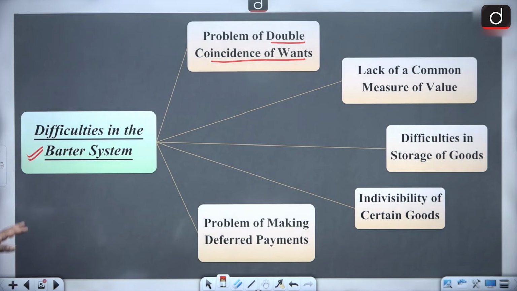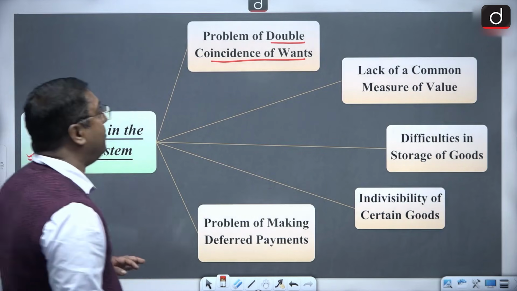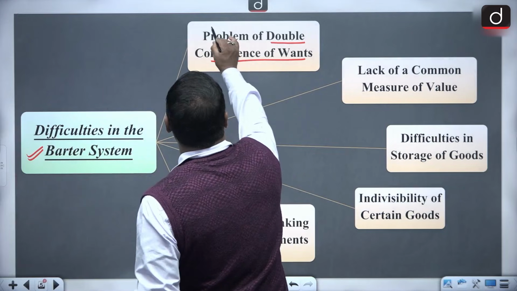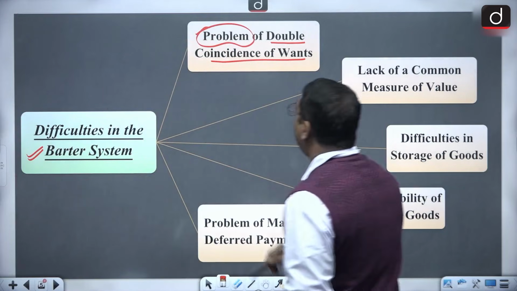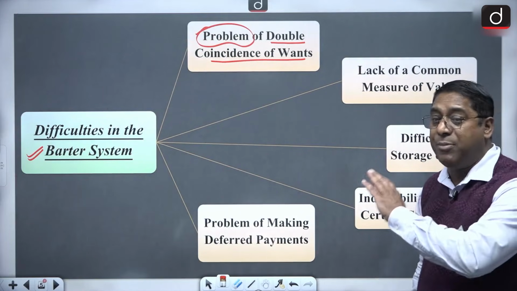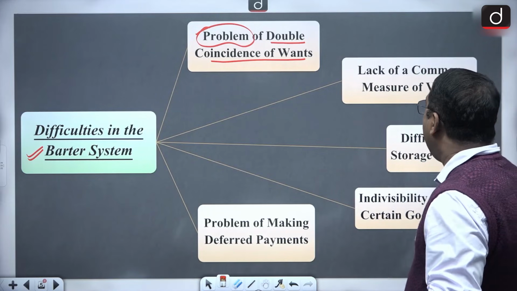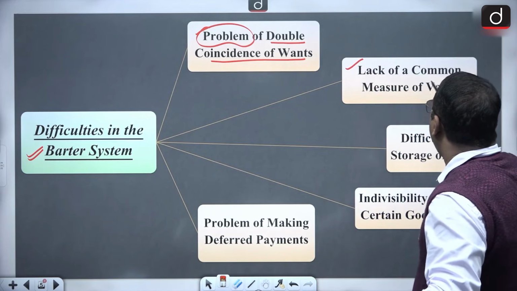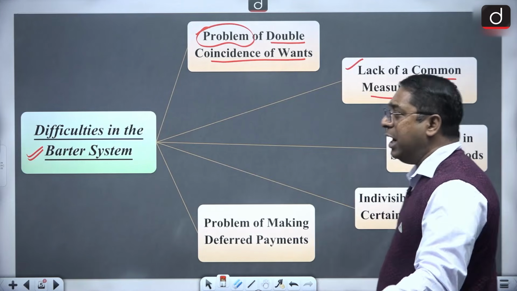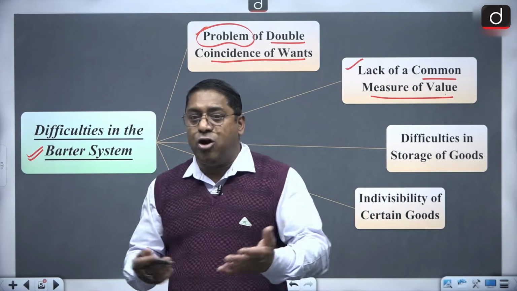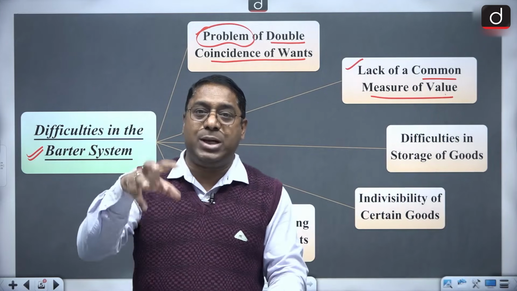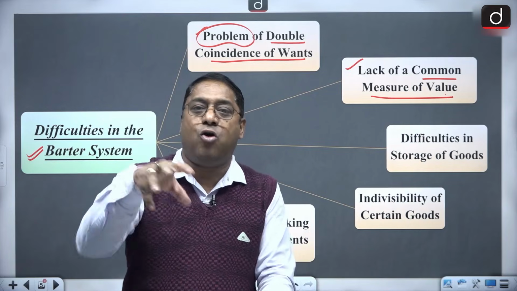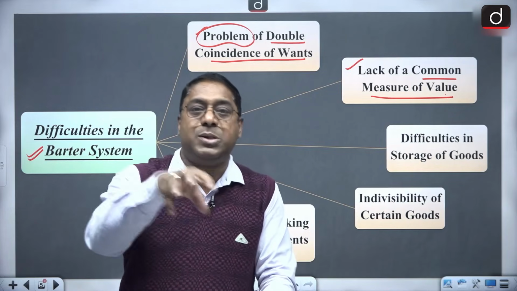Then, as I said, there were difficulties with regard to the barter system. The very important difficulty was the problem of double coincidence of what? And then there is a lack of common measure of value. In barter system, you cannot have a common measure of value. For example, in money, you have a common measure of value, that is rupees and paisa.